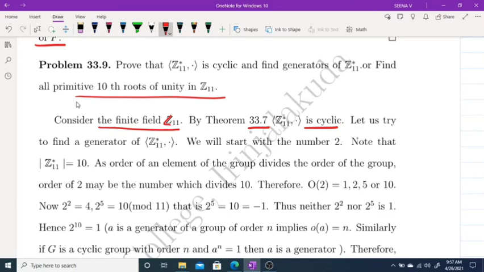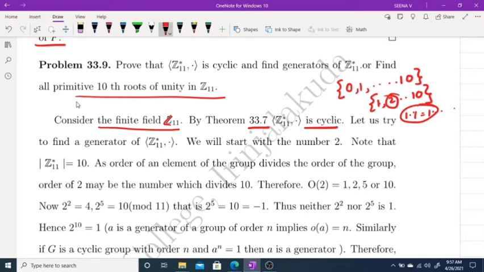Now we will start with Z11 star. The elements of Z11 are 0, 1, 2, up to 10. Z11 star means 1, 2, up to 10. If we start with 1, 1 times 1 is 1, again 1; the operation here is multiplication, so there is nothing to get. So we are starting with 2.